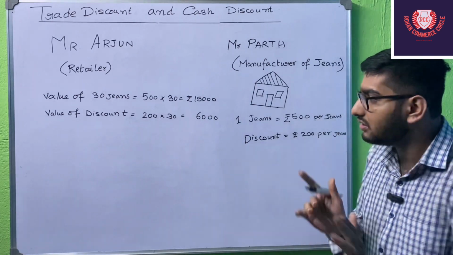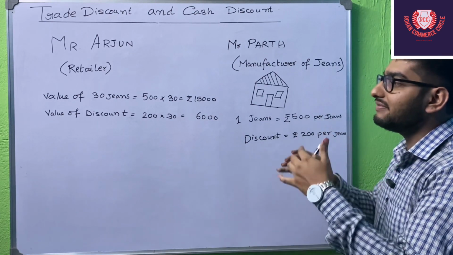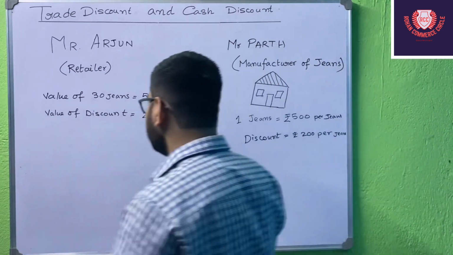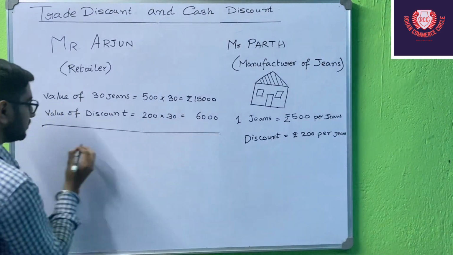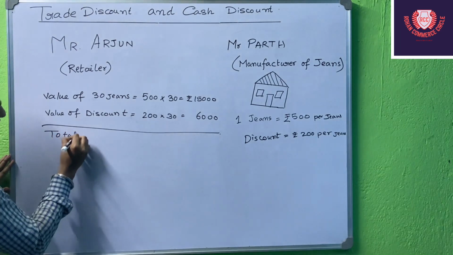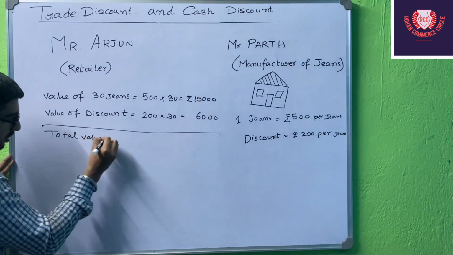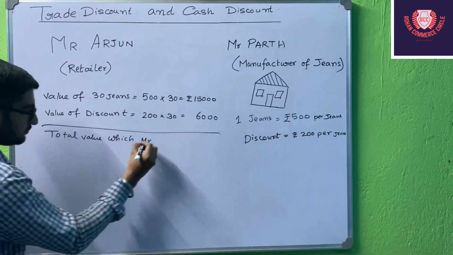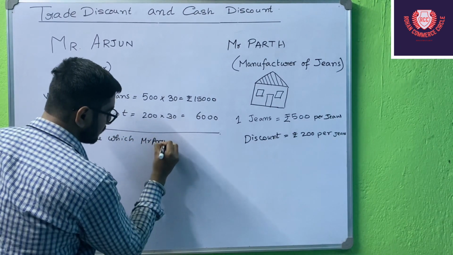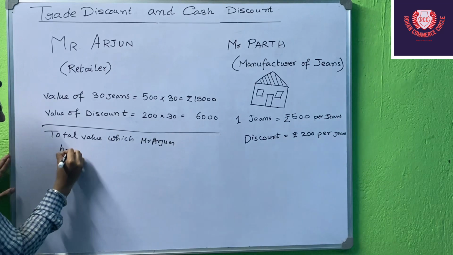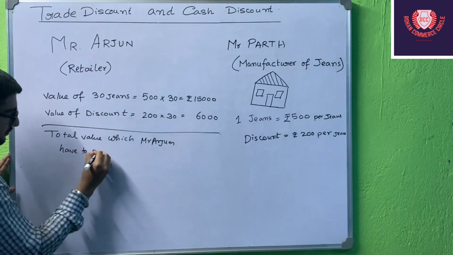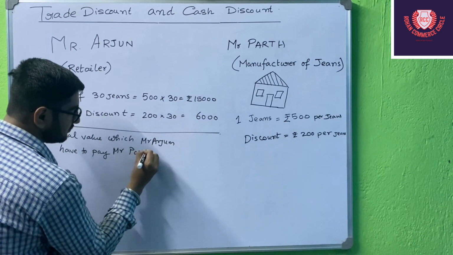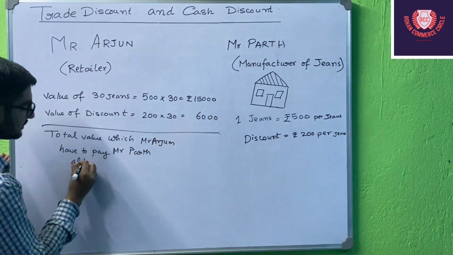Is it clear? Now what will be the value which Mr. Arjun has to pay to Mr. Parth? Let us see. Total value which Mr. Arjun has to pay Mr. Parth after 30 days.